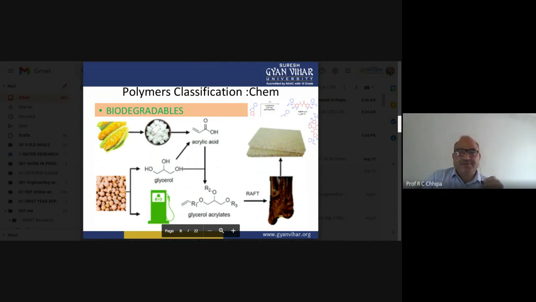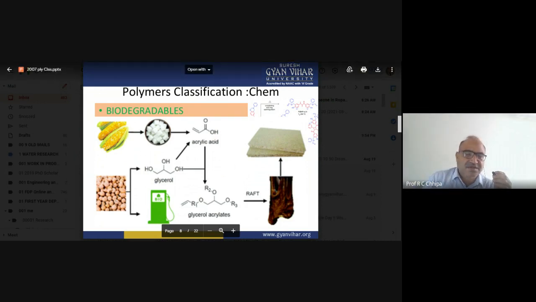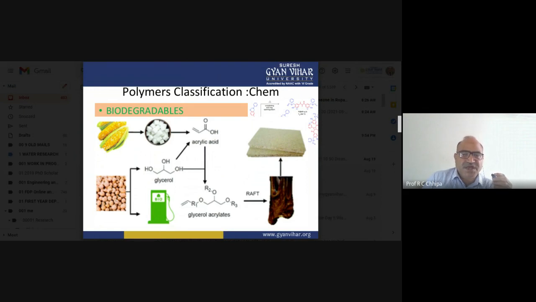So let us compare with polythene. From where do we get polythene? Ethylene, and ethylene is obtained as a byproduct of the petroleum refineries. Here we can use vegetables and different natural products. In case of corn, we get acrylic acid. So what about the acrylic acid? There is unsaturation, carbon double bond carbon, and then a carboxylic group, carbon double bond oxygen. So this one is the acrylic acid.